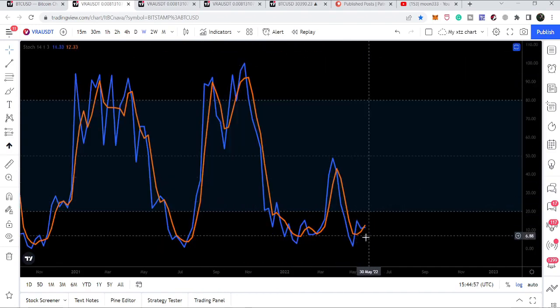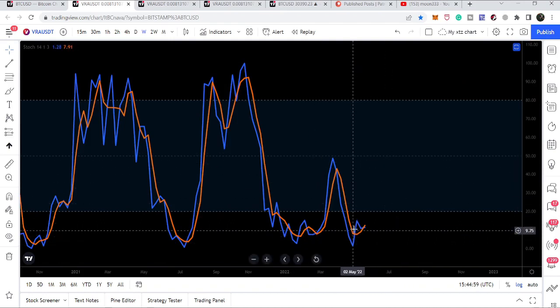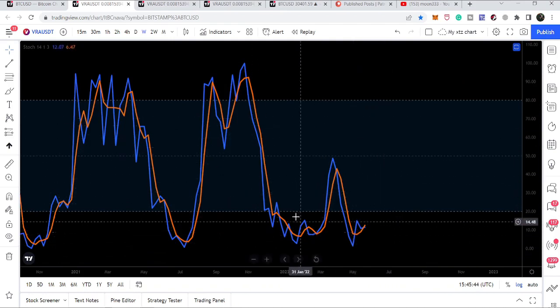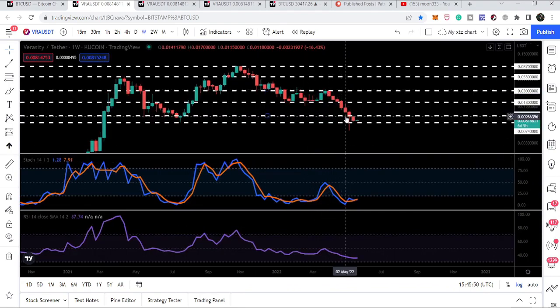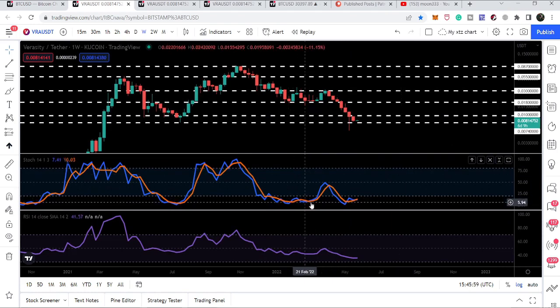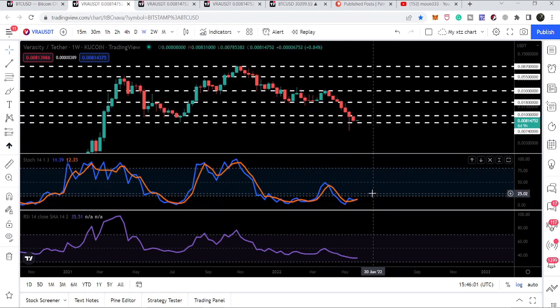Now let's take a look at the stochastic. Then we can see that the stochastic is completely oversold, and this is the second dip of stochastic in this oversold zone. Previously we went into the oversold zone, we had a small rally and then dropped down again, and stochastic has again entered the oversold zone. So far the move up to the overbought zone is still due, and after this second dip, if it turns bullish from here, then there will be a very high probability that we will see a very big rally from here, and stochastic will also enter the overbought zone.